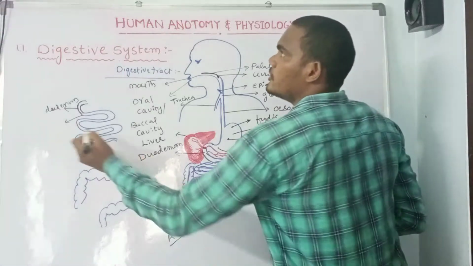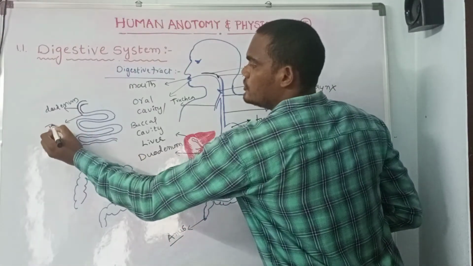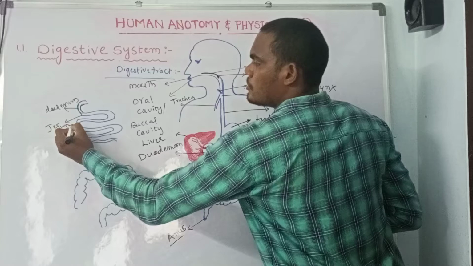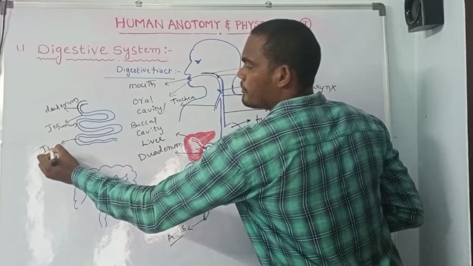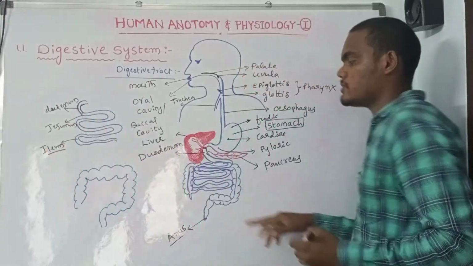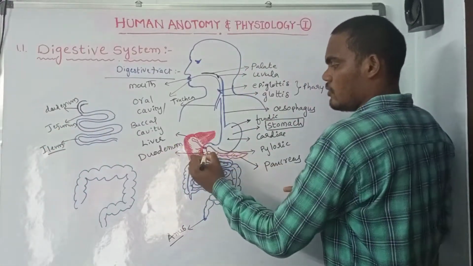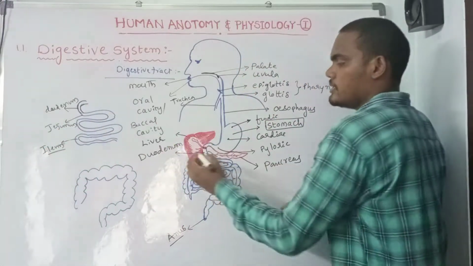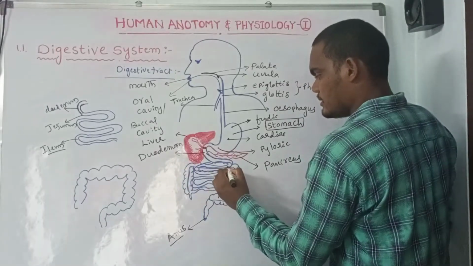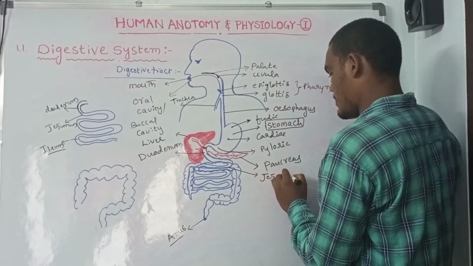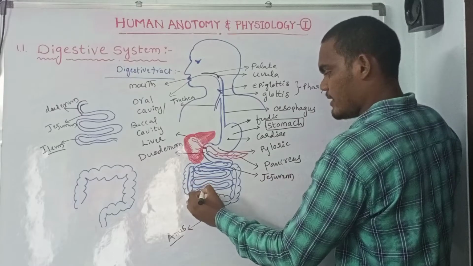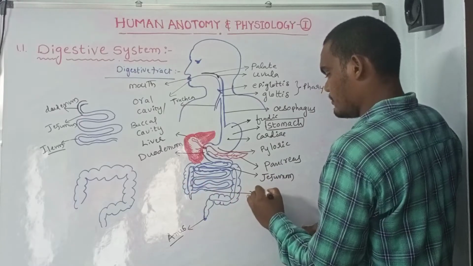Duodenum, jejunum, and a very coil-like structure called the ileum.